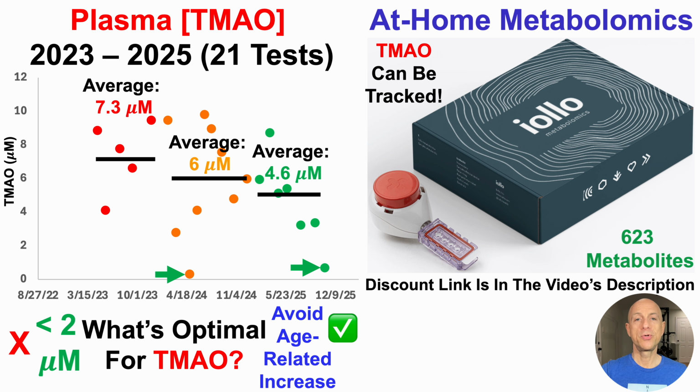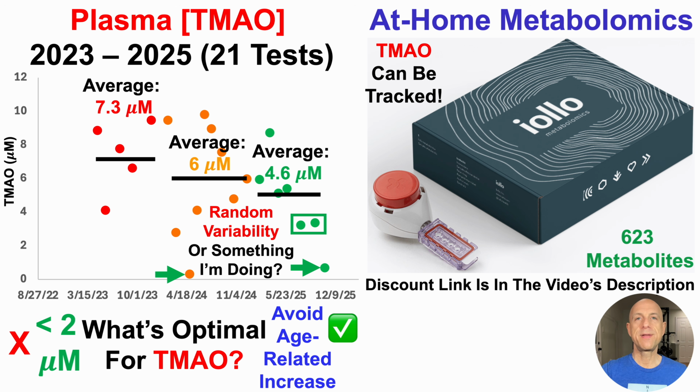But there's potentially good news in this story, where I may have discovered what the recipe is for helping to keep it low in my case. As we can see, I've been able to achieve relatively low levels of TMAO below that 2 micromolar target for at least 2 of these 21 tests. And note that for 2 additional recent tests, it was a bit closer to 4 micromolar, on the right track towards getting it to less than 2 micromolar.